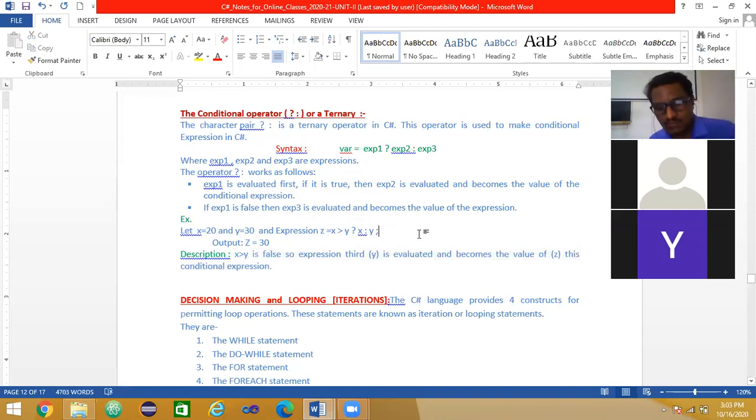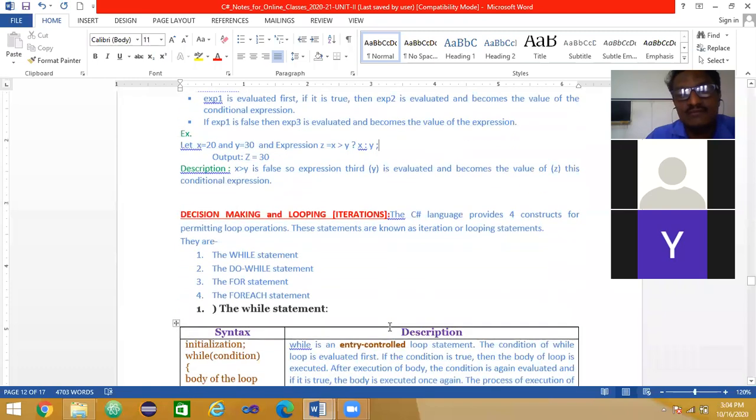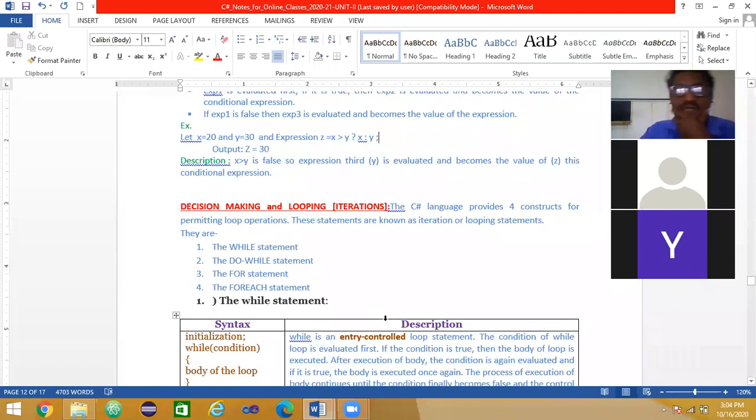I think everything is done. The first 2 units are very basic here, but in the first unit you have to concentrate on something, architecture, some new terms you come across, CPU, CLS, all those things, flow. So you have to practice those while writing. Right. So tomorrow I will schedule one more class. Tomorrow is Friday, right? So maybe same time, afternoon, or maybe morning, depending on the availability. And then we shall complete this decision making and looping.